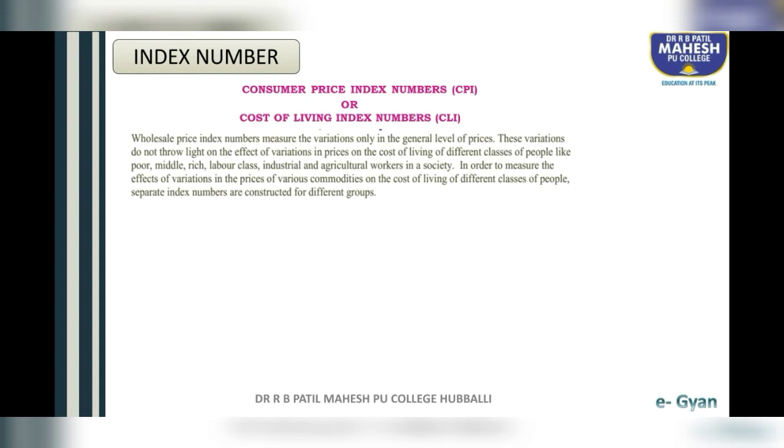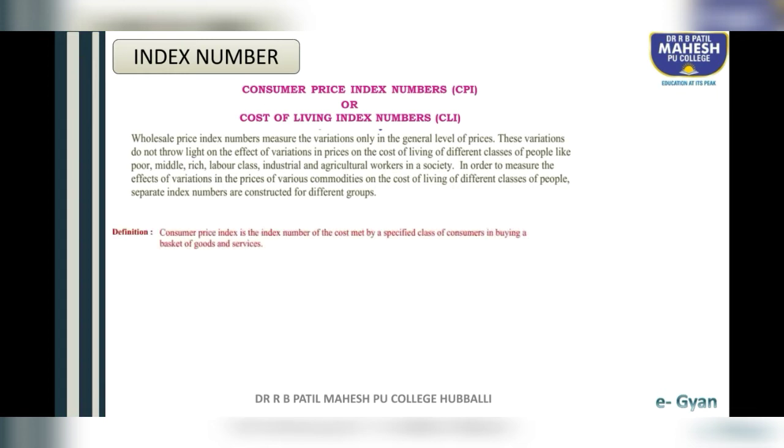Students, see here, consumer price index number or cost of living index. Here we have three classes of people: poor class, middle class and rich class. Every year we want to know the cost of living of different classes of people. The cost of living of the poor class is different, the middle class is different, and the rich class is different. So every year we want to find the cost of living of different classes of people, because every year it goes on changing.